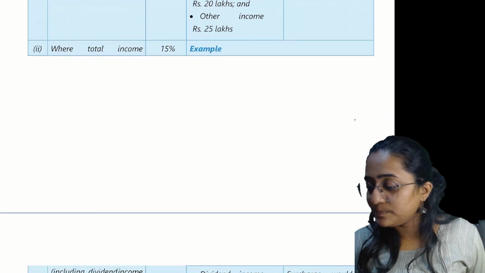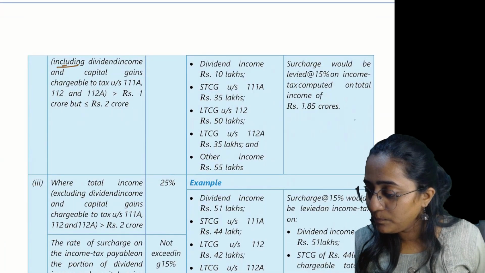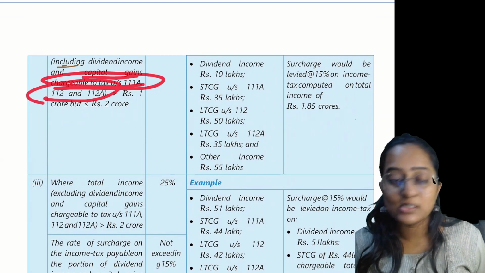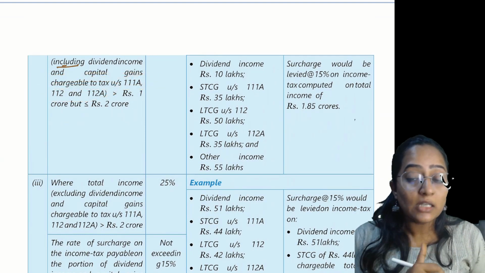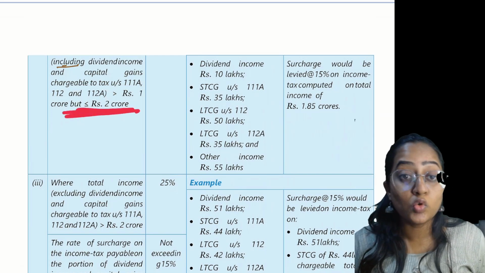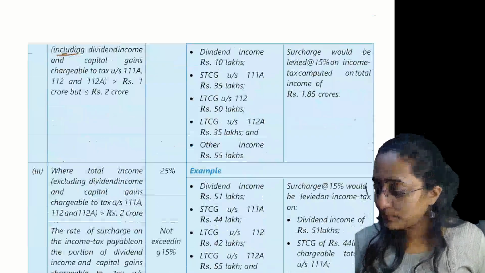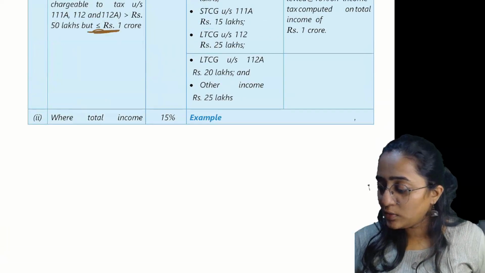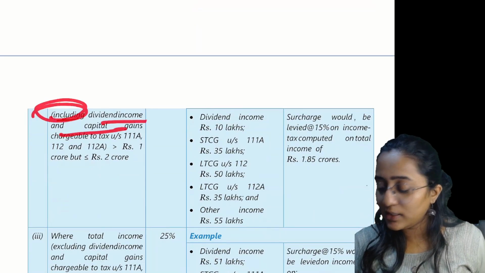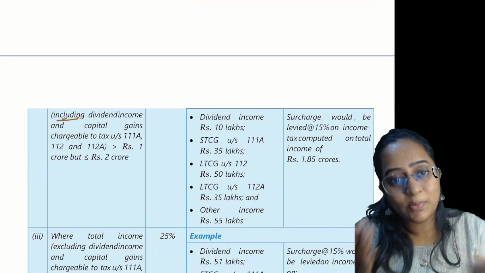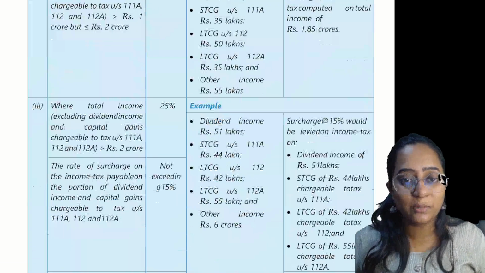Great. Now, where the total income, including your dividend income and capital gains under section 111, 112, 112A, is greater than 1 crore but less than or equal to 2 crore now. Everyone, how much is the percentage over here? 15%. Clear? Rate of surcharge applicable where the income including this dividend and capital gain income is greater than 1 crore but less than or equal to 2 crore. How much is it going to be? 15%.